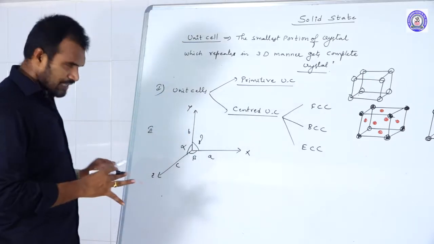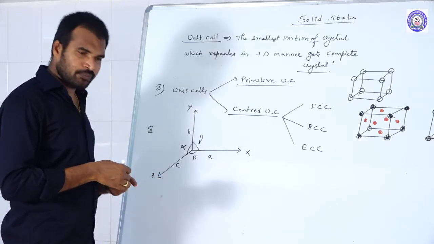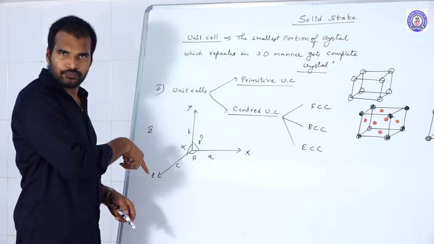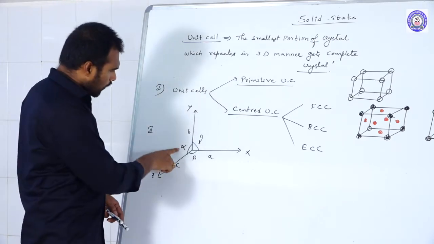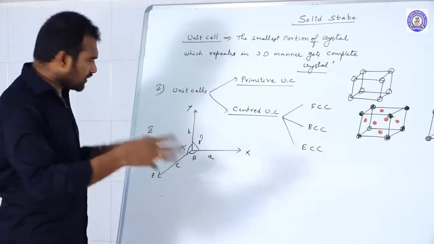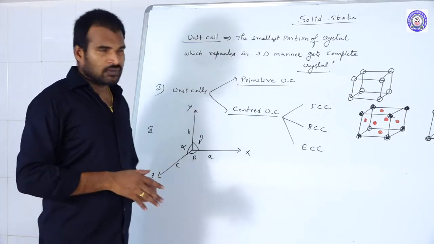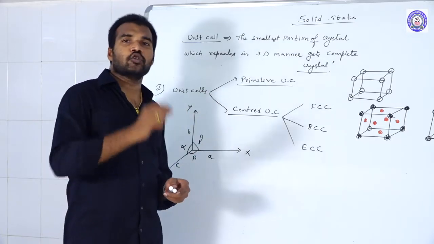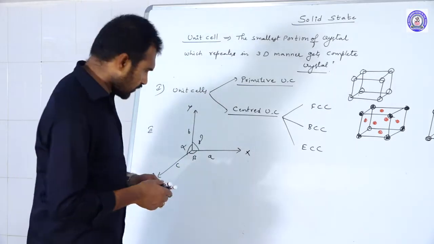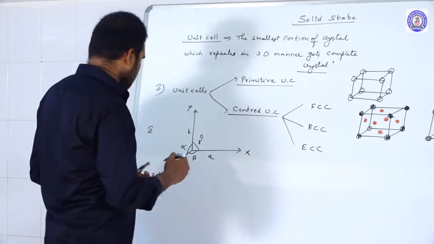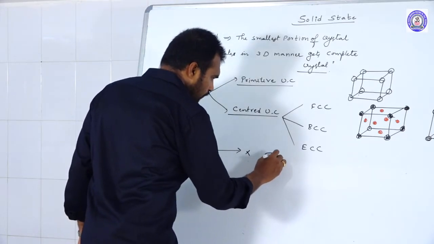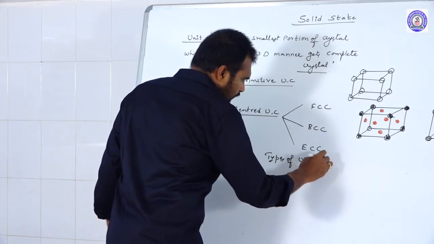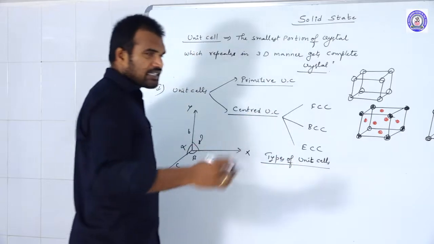So like that, in total how many parameters came? Total 6 parameters: 3 edge lengths A, B, C and 3 bond angles alpha, beta, gamma. By taking these 6 parameters, the unit cells are divided into 7 basic unit cells. So the second classification under the types of unit cells is types of crystal systems.